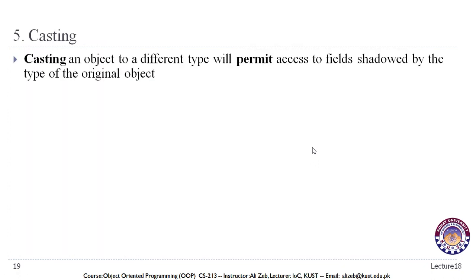To talk about casting in objects, casting an object to a different type will permit access to fields shadowed by the type of the original object. Now we have used casting in objects in our previous lecture, where we converted an object of superclass to an object of subclass.